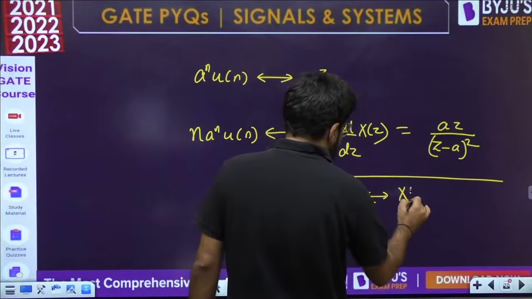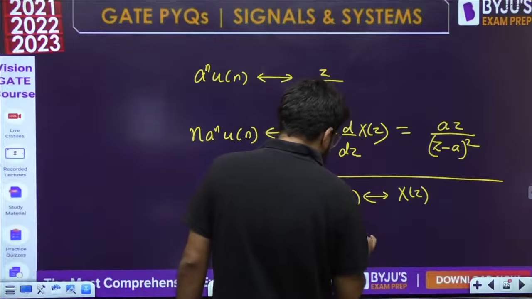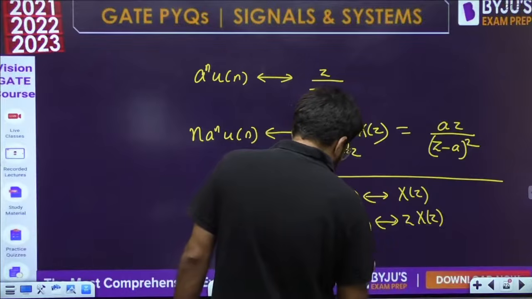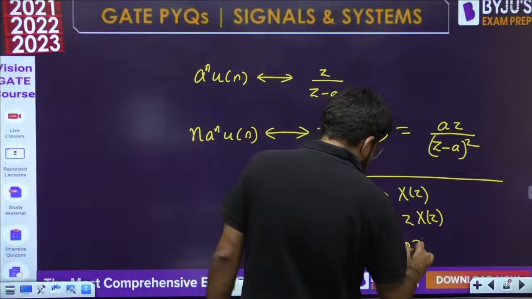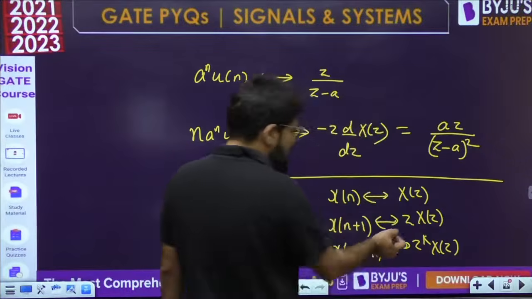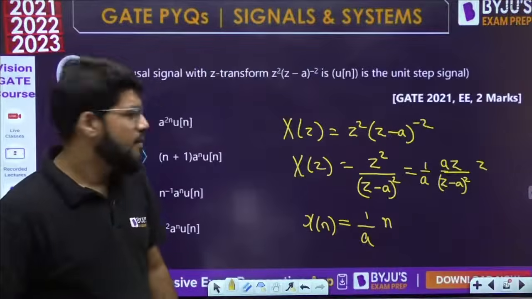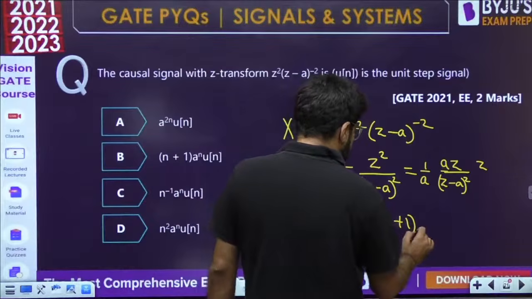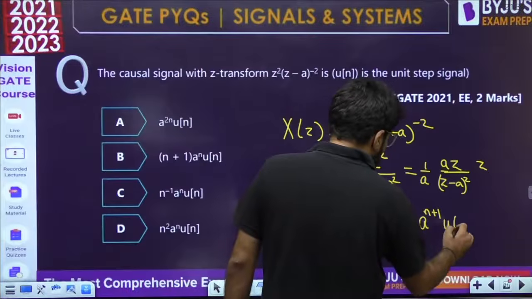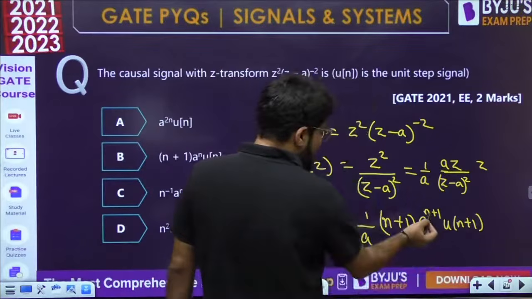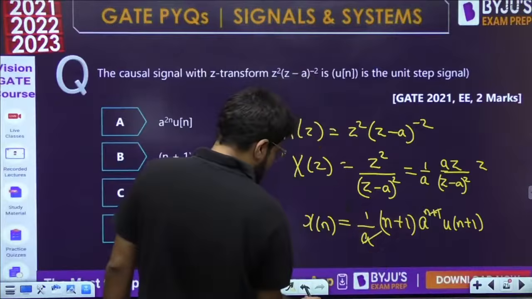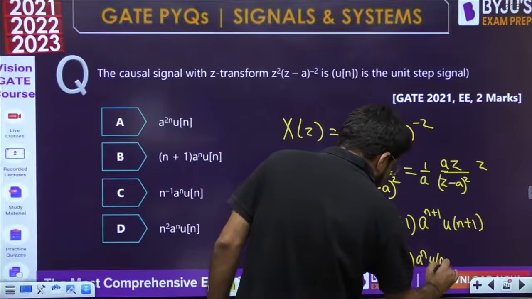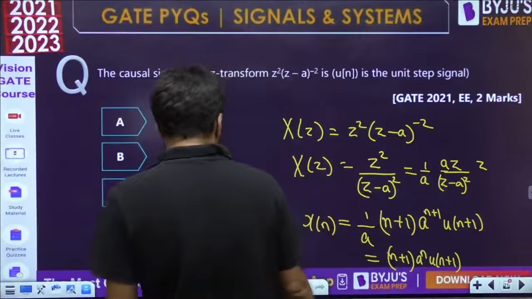If x(n) has the Z transform X(z), then x(n plus 1) will have the Z transform z X(z). In general, x(n plus k) will have the Z transform z power plus k X(z). If it is x(n minus k), then z power minus k. Basic time shift property. So here it is z power 1, corresponding to n plus 1: (n plus 1) a raised to the power (n plus 1) u(n plus 1). Now a power (n plus 1) is a power n into a power 1, so a power 1 cancels. The final answer is (n plus 1) a power n u(n plus 1).